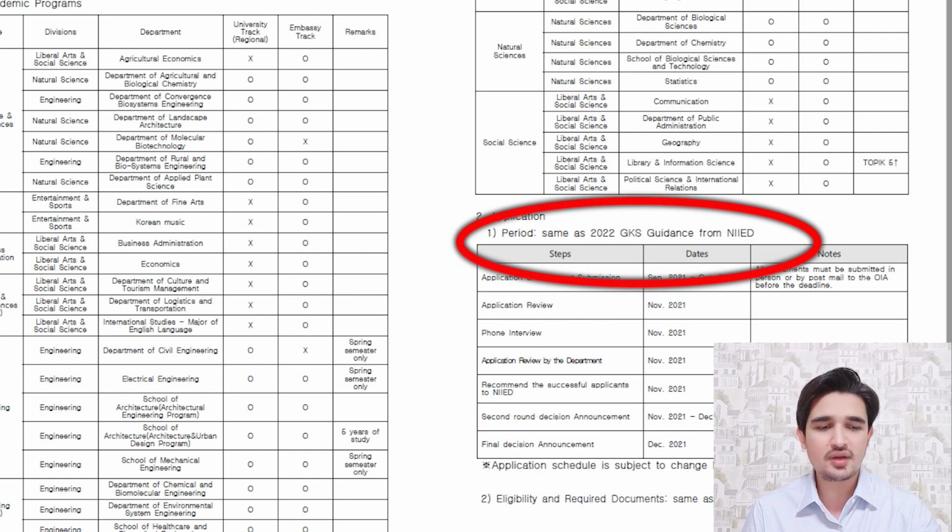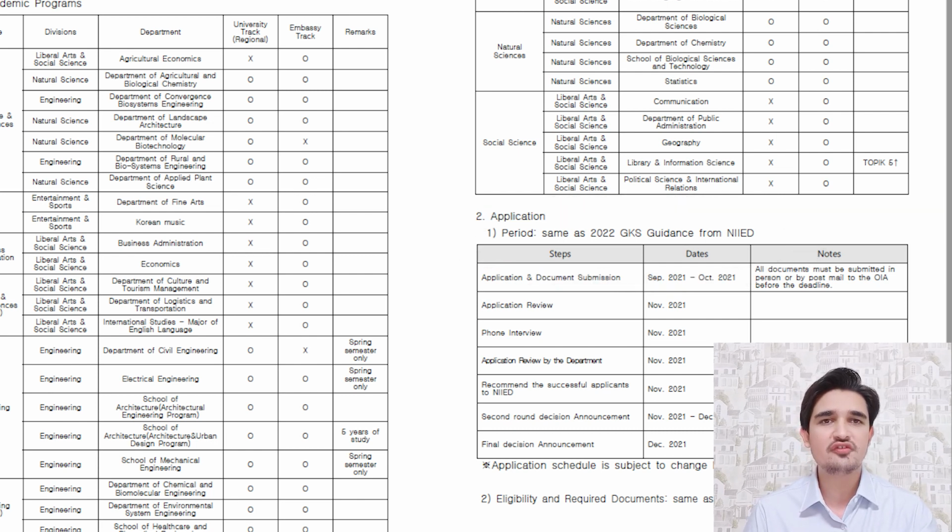For example, in Chonnam University they have written that their period is same as GKS 2022 guidelines. So their deadline is same as written in the official guidelines. So different universities have their different deadlines. So you have to go to university information file, find the address of university, you can find the contact person of the university if you have any question, and you can find the deadline of the university.